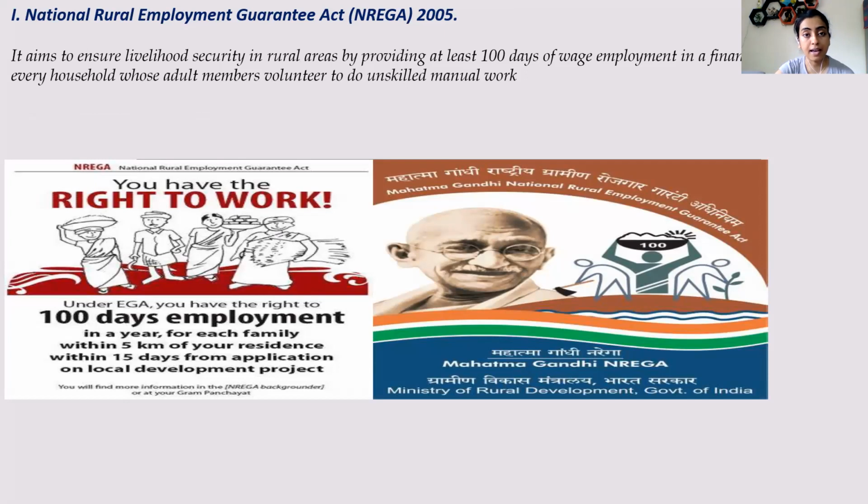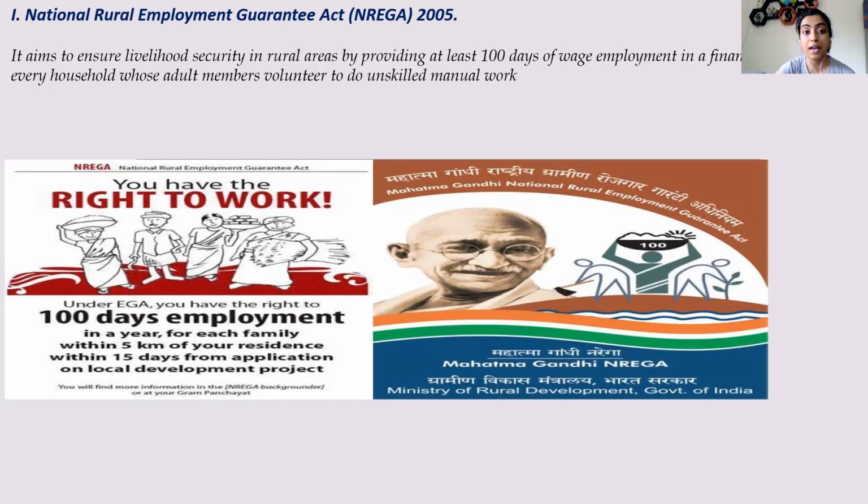Now, every act has its own aim and objective. The aim of MGNREGA is to ensure a secured livelihood for the people in rural areas by giving them at least 100 days of wage employment. If somebody is not able to find any job, under MGNREGA it will assure at least 100 days of wage employment. Those poor people who are not able to find any kind of job opportunities can work for at least 100 days, and on a daily basis they will be given some wage.